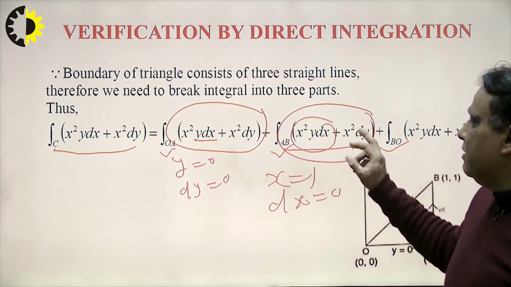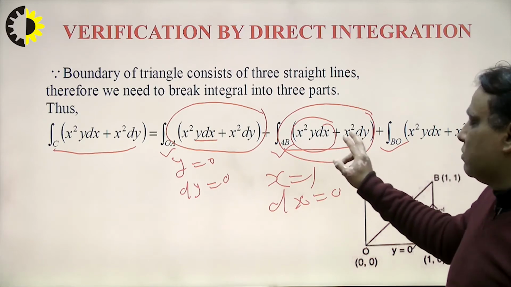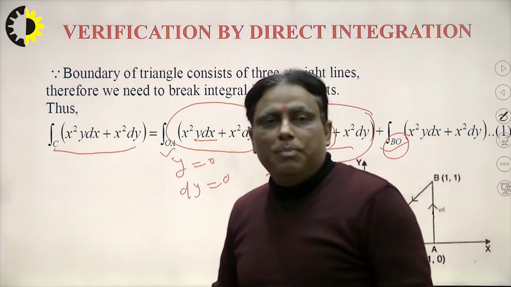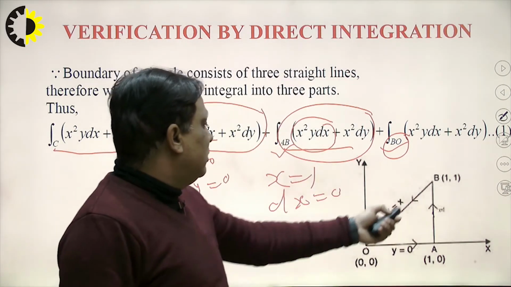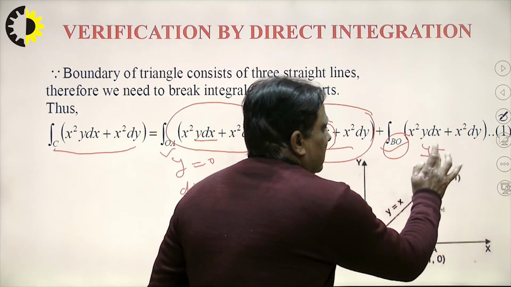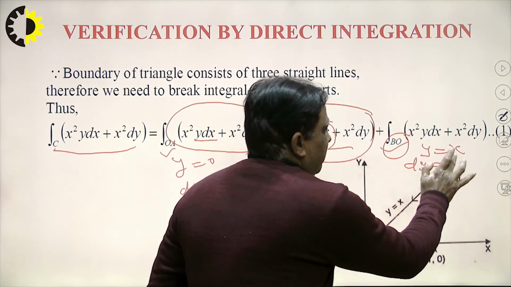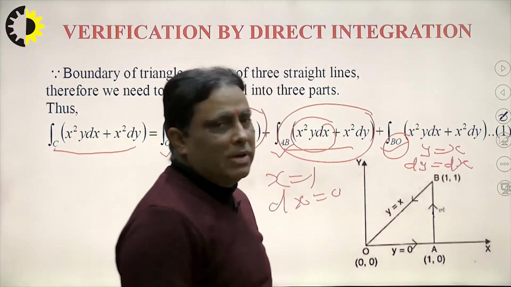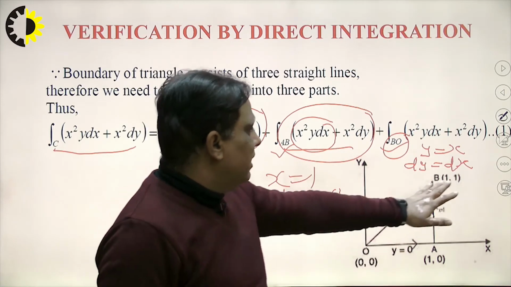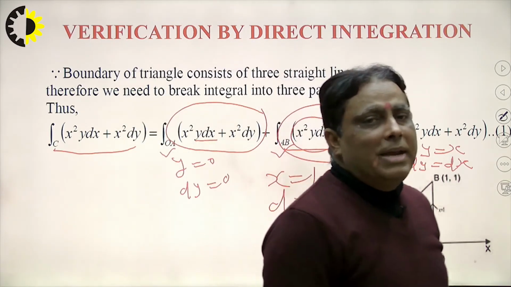That means dy. And what will be the limit here? The limit of y will be 0 to 1 here. If we solve this, the limit is 0 to 1. Now the question is BO. So what is BO? BO is this line, y is equal to x, right? So that means y is equal to x, I write here, so dy is equal to dx. In this result we put the value of y and dy. The whole result reduces to x, and what is the limit of x here? 1 to 0.